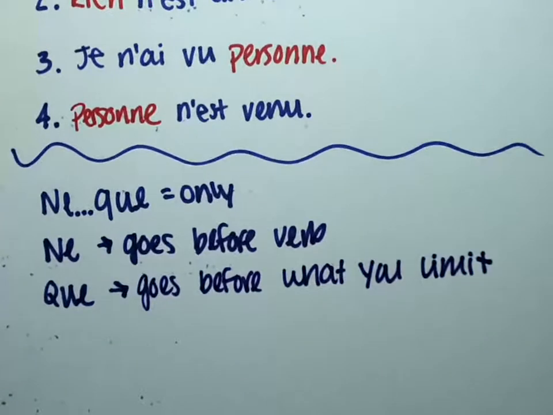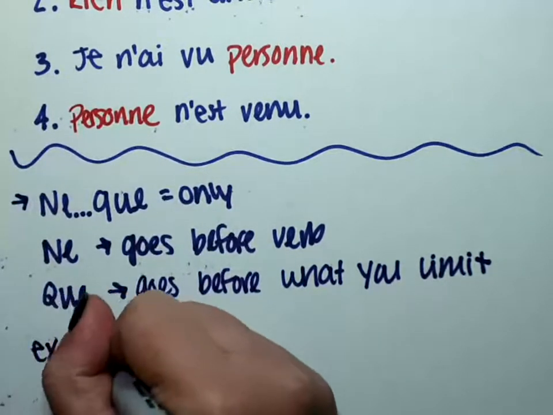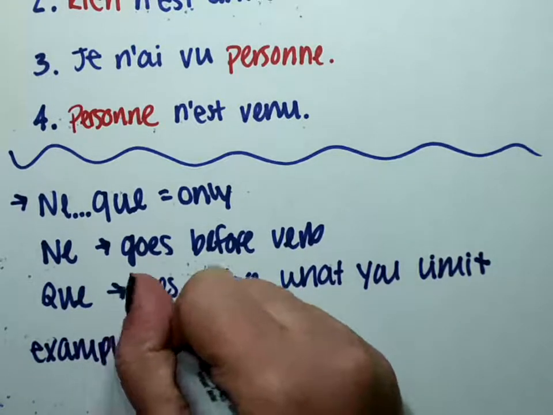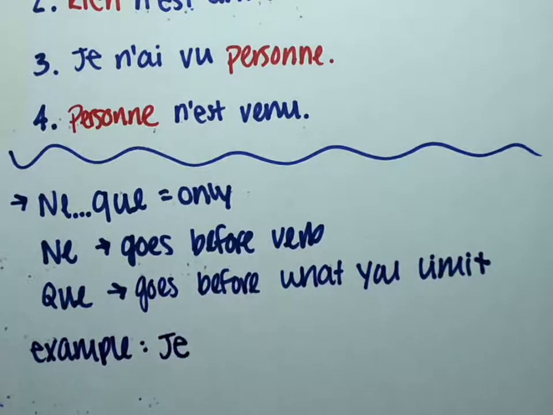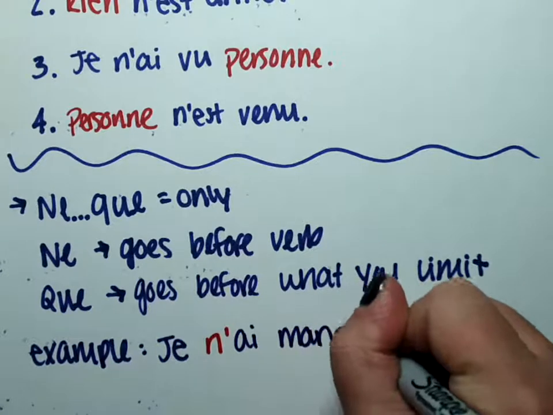So, exemple. We have, I had eaten only 2 sandwiches. So let's do it in the passé composé so you can kind of see where it goes. We're going to start off with our subject like we would normally. So je. Now we're going to put our ne before our helping verb. So je n'ai mangé, our past participle.